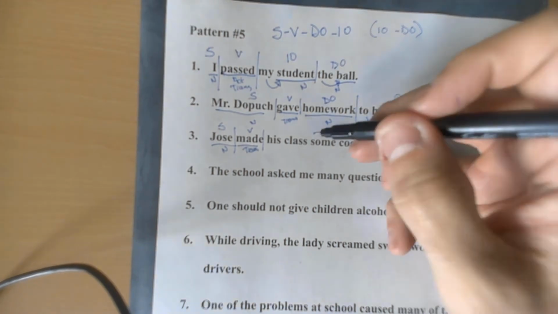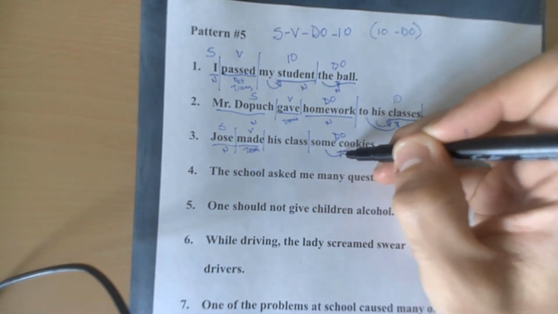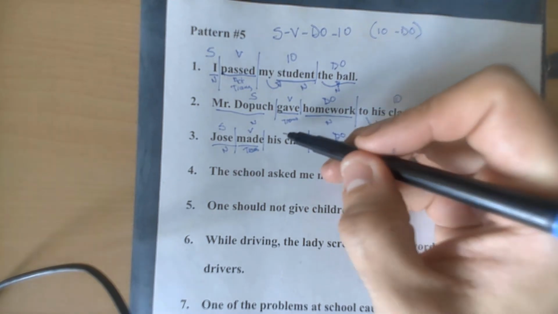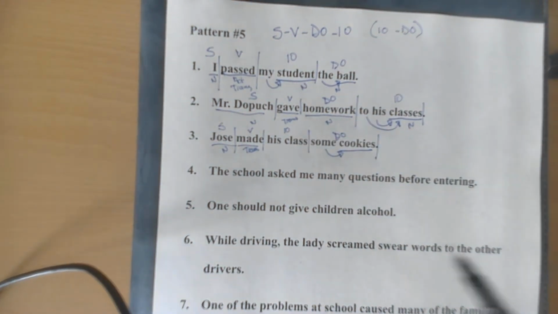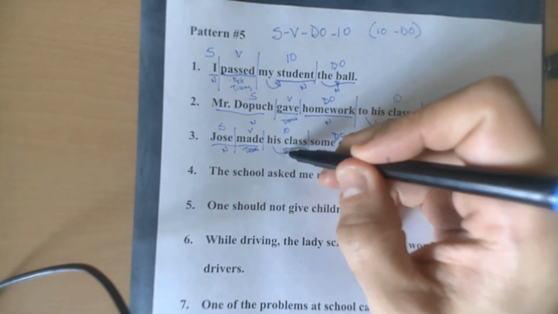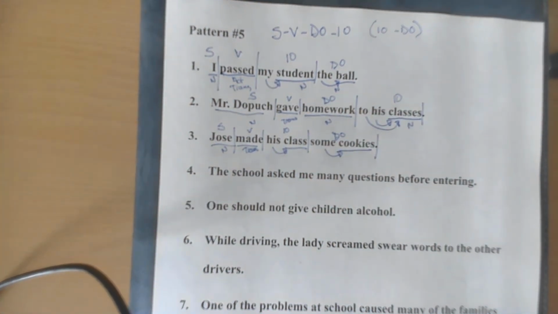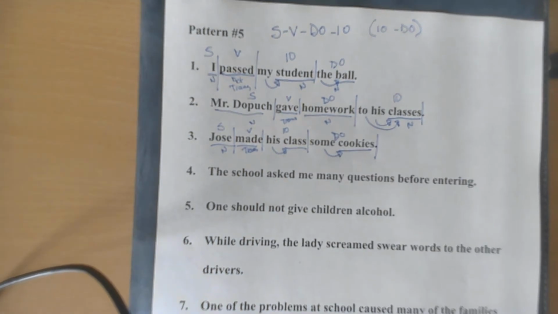That's outrageous. He made cookies. Some is telling me what kind of cookies. Also, to whom or to what did he make it? To his class. That's it. Jose made cookies, class.